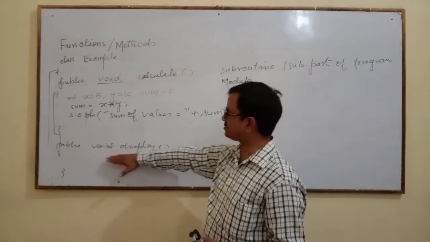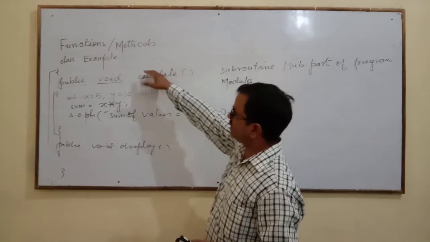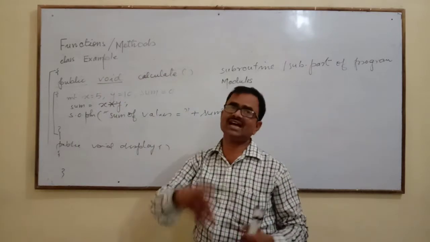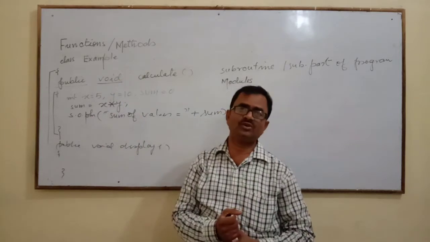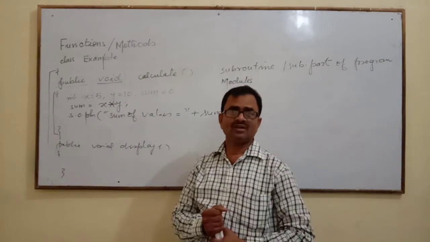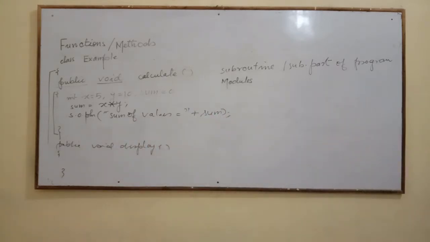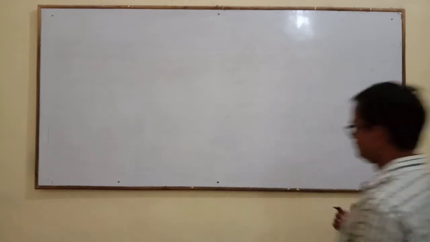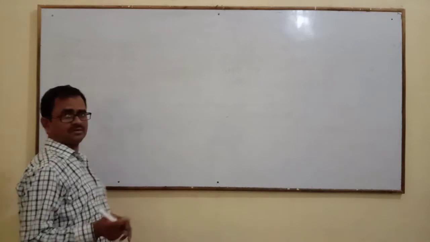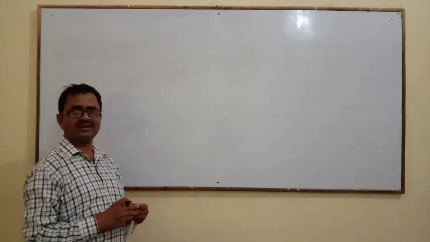Suppose you don't want to execute this public void display, you want to execute only calculate. So this class example is a collection of methods, but if you want to execute only one method, you can. Okay? I hope you understand it. I hope you got the answer. It means you understood whatever I wanted to tell.